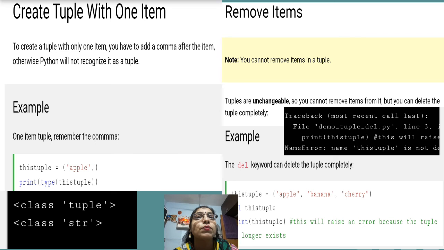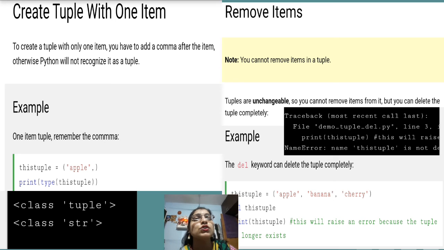Okay, so if you are not providing the comma here, then it is not considered a tuple. This is the reason why we have to provide the comma. The round bracket is necessary as it is a tuple, but the comma is also necessary. And if we try to print the type, you will get the output as tuple, and in the second, the output class str is also given.